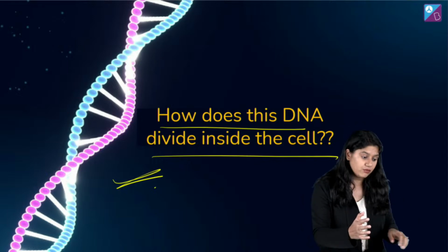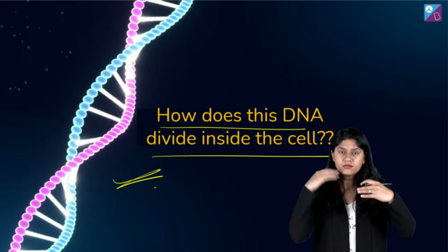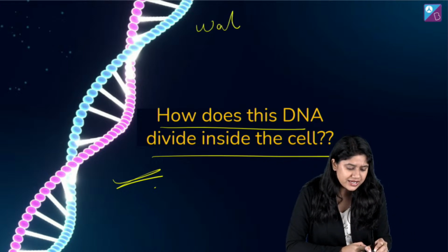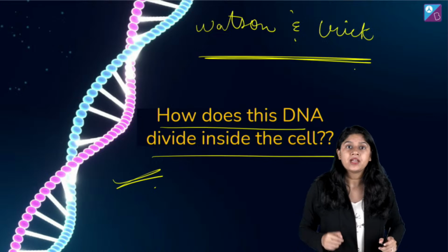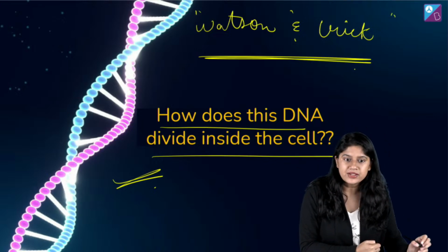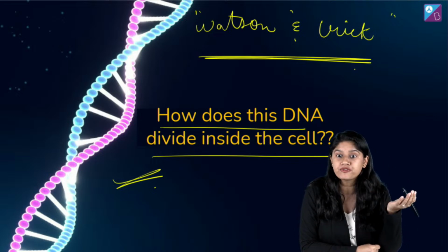Then we have the Watson and Crick model in 1953. Watson and Crick said that DNA replicates in a semi-conservative way, but there was no proof of it.